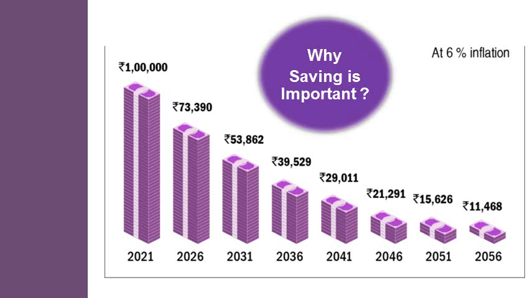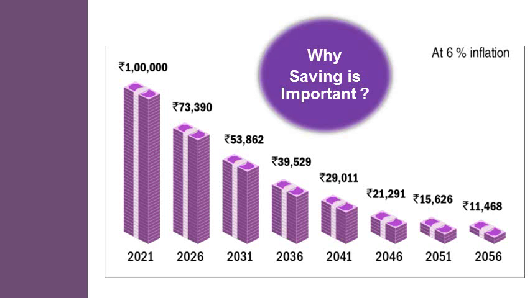Now the value of money will decrease due to inflation over a period of time, that everyone knows. For example, if you have 1 lakh in the year 2021, it is going to become 11,468 rupees in 2056. This is due to inflation. So saving is very much important. Tax and inflation are the biggest enemies of middle class people. A small saving at an early age is very important.